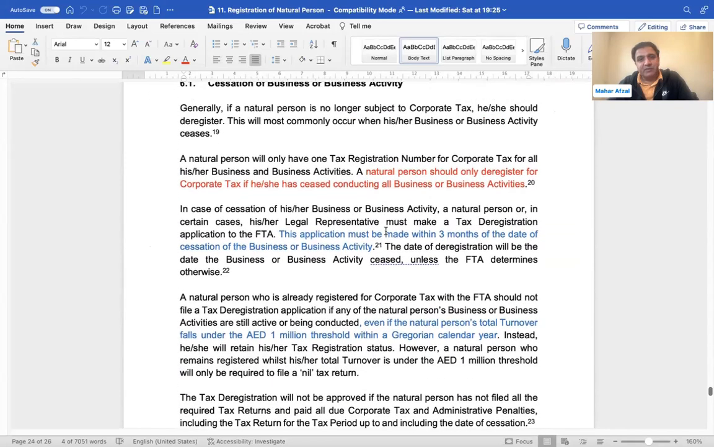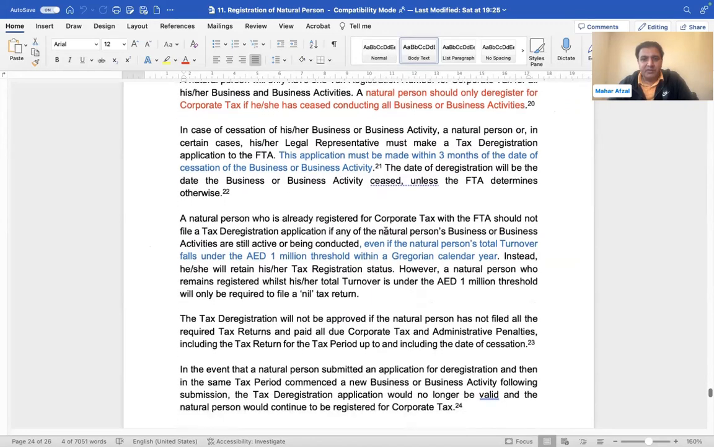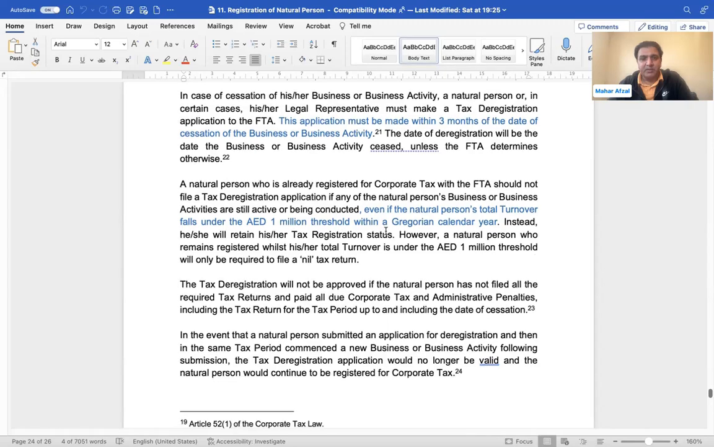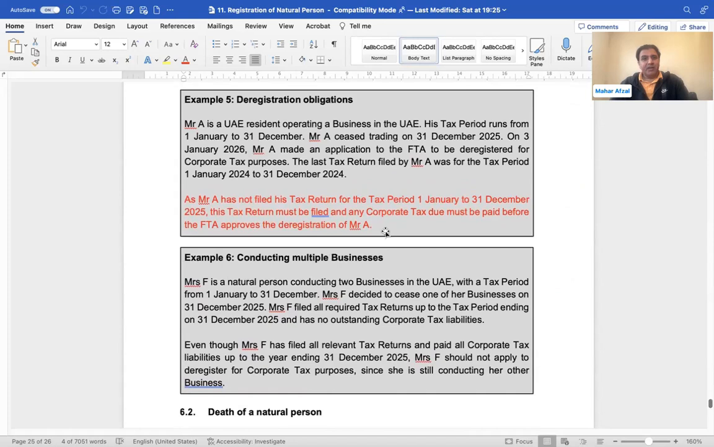It doesn't matter, we already discussed in detail. One business has multiple businesses. Unless you have a single license, even if the revenue is less than 1 million, you cannot deregister yourself. And if you are winding up everything, you need to apply for deregistration within 3 months from the date of the cessation or winding up of the business. That is why I have highlighted it: deregistration obligation.